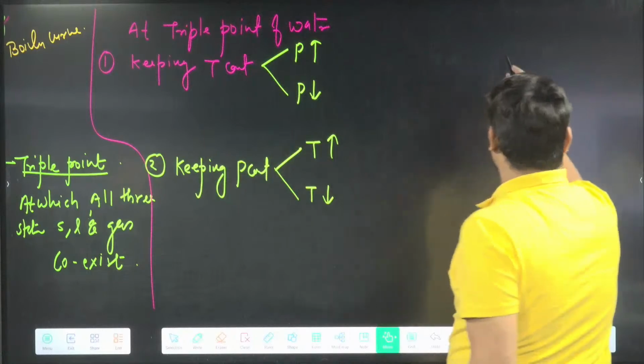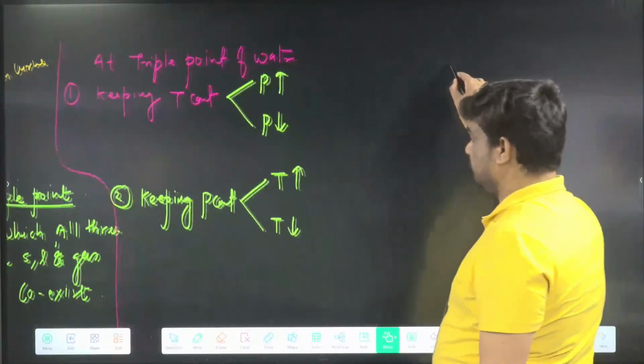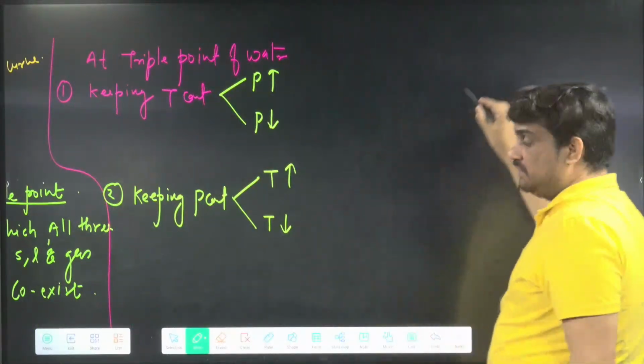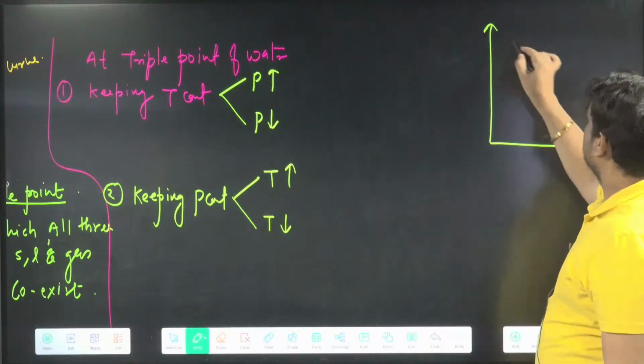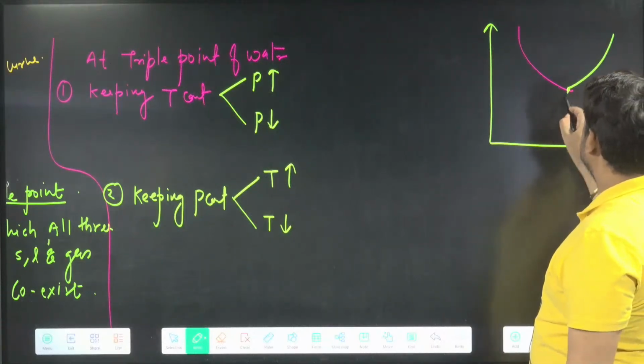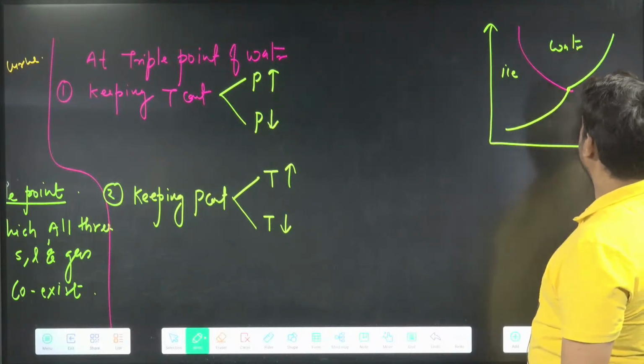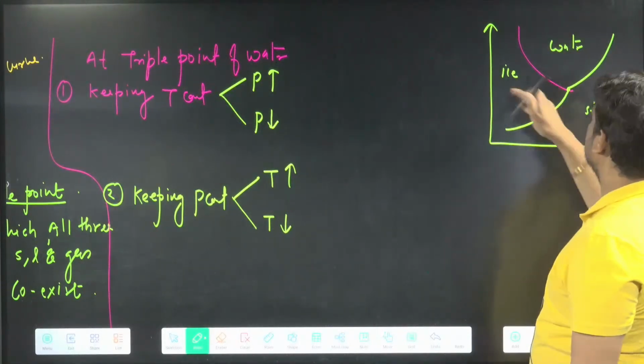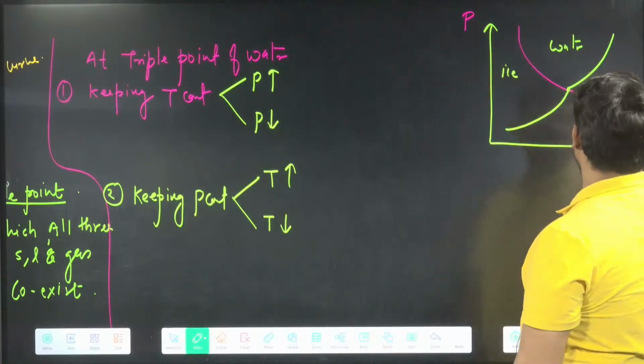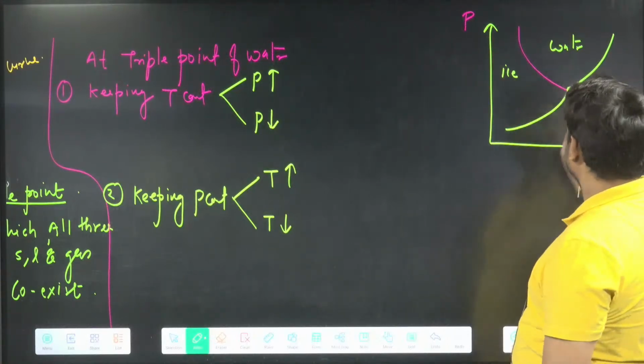What will you actually get? This is the graph. Here we have ice, here we have water, and here we have steam. First question, they are saying keeping temperature constant.